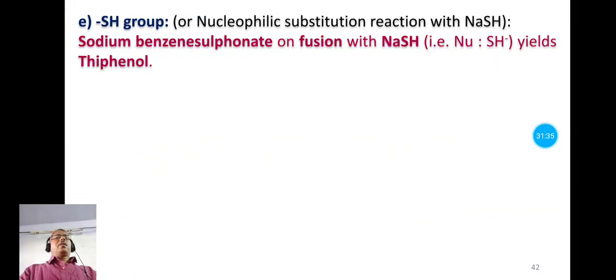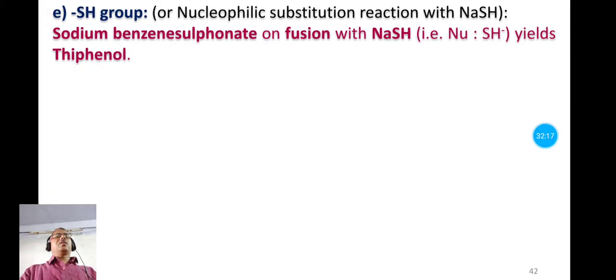Now the last reaction, actually it is not in our syllabus, but we have taken it here as it is easy to understand. Here the thio group, SH group, replaces the SO3H group from benzene sulfonic acid. So it is also an example of nucleophilic substitution reaction. In this reaction, sodium benzene sulfonate is allowed to react with NaSH, and NaSH supplies SH minus as nucleophile that replaces the SO3H group from benzene sulfonic acid, and that forms the product thiophenol.